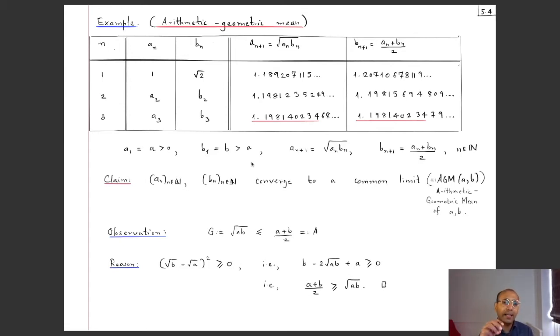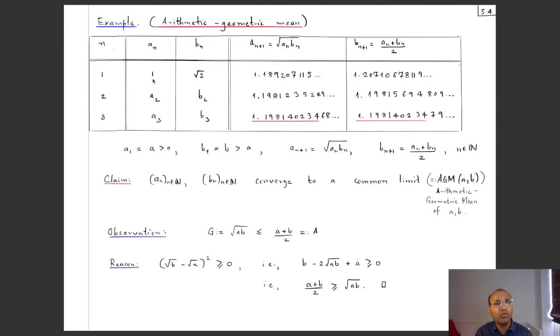I take them as the seeds of two sequences that I'm going to define recursively, the sequence an and the sequence bn. The sequence an is generated by taking the previous terms of these two sequences and taking the geometric mean of the nth terms, and the new sequence bn is constructed by taking the arithmetic mean of the earlier terms of these two sequences. So let's see how this works.